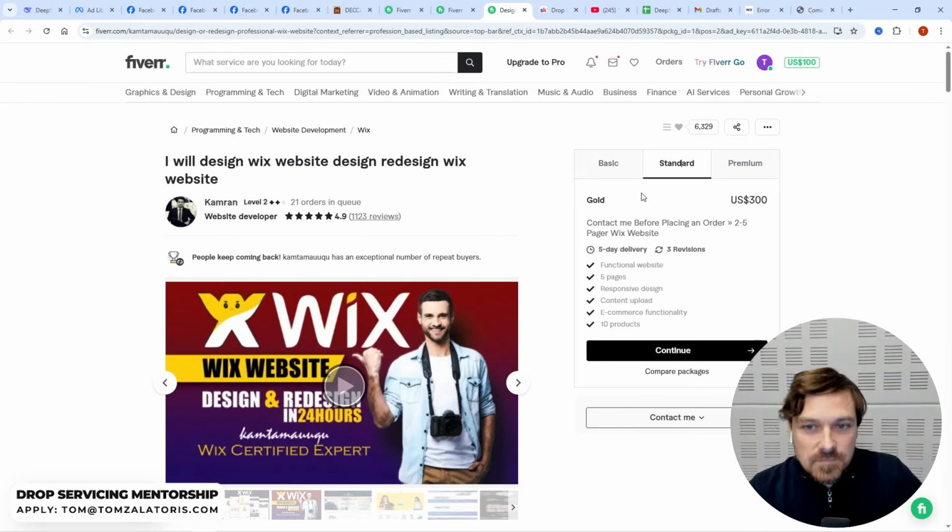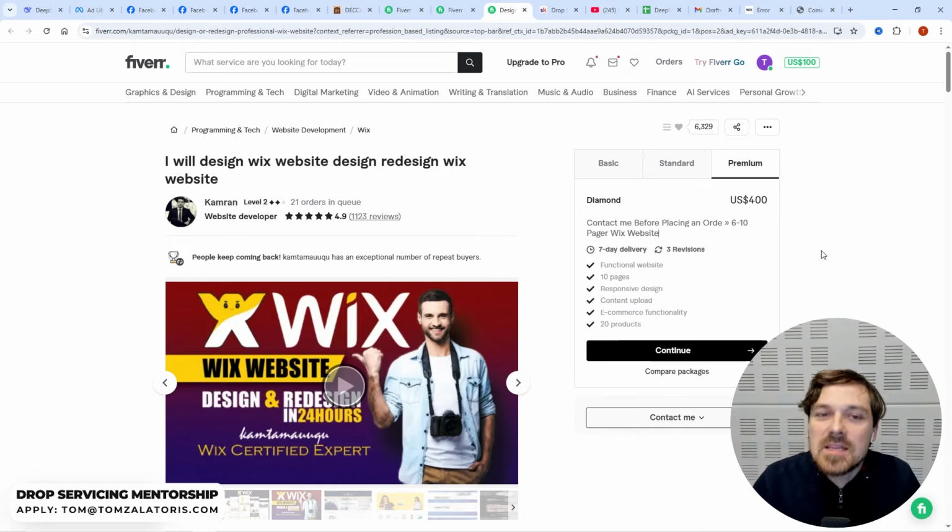So let's have a look. We've got a 6 to 10 page website for $400. Most restaurants realistically are going to need about 10 pages, okay? So it can be one landing page with different sections, or it can be multiple different pages, but realistically, you're looking at about this kind of price point. So we've got $400 cost on here, okay? It can even have e-commerce functionality in the restaurant space. That means, obviously, ordering, right?